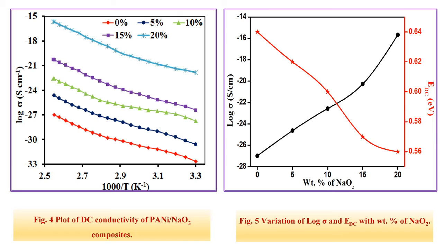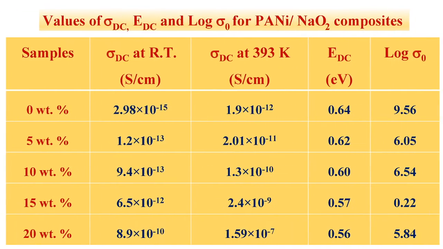The various values of conductivities and activation energy of Pani NaO2 composite are shown in table 2. The highest value of conductivity is found to be 1.59 × 10^-7 Siemens per centimeter for 20 weight percent of NaO2 composite.